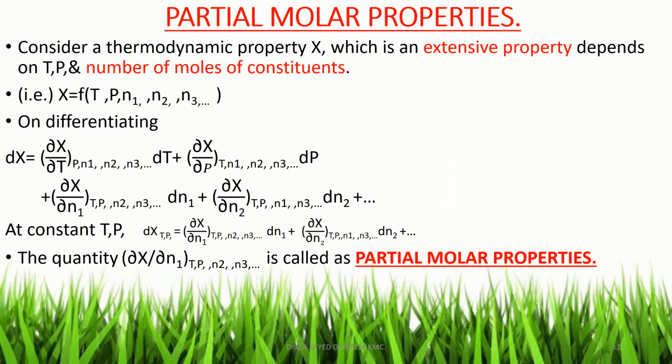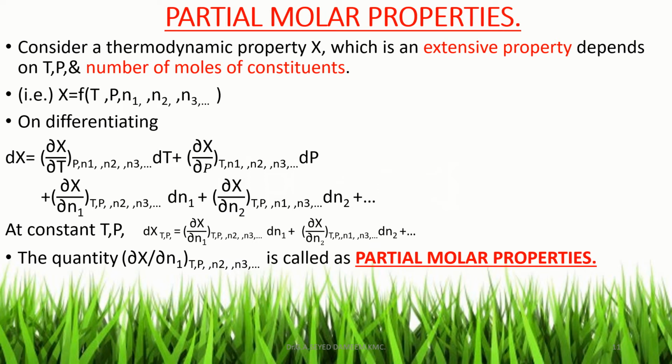Therefore, this equation becomes dx at constant temperature and pressure, equal to dou x by dou N1 at constant temperature, pressure, N2, N3, etc. (there is no N1), dN1, plus dou x by dou N2 at constant temperature, pressure, N1, N3, etc. (no N2), dN2, plus etc.